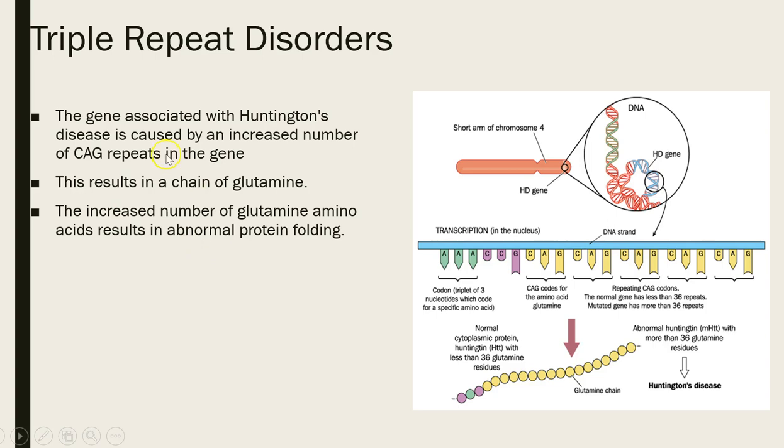And the problem is this increased number of glutamines affects how the protein folds and how the protein functions. So it affects the actual protein, whereas most of the other triple repeat disorders result in the protein not being transcribed. In Huntington's, this actually results in abnormal protein.